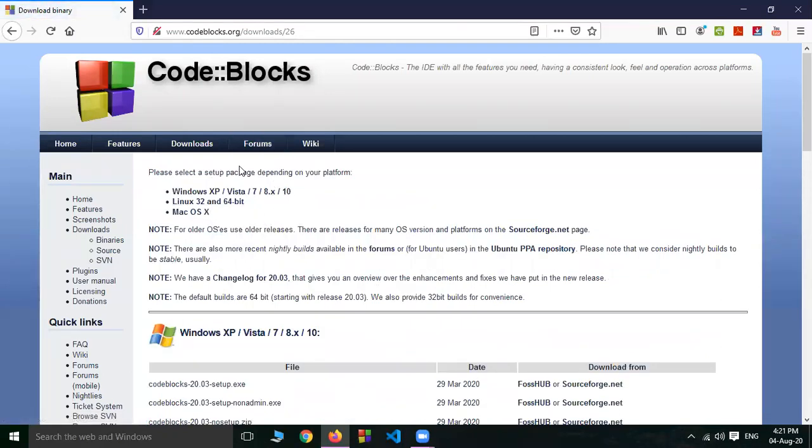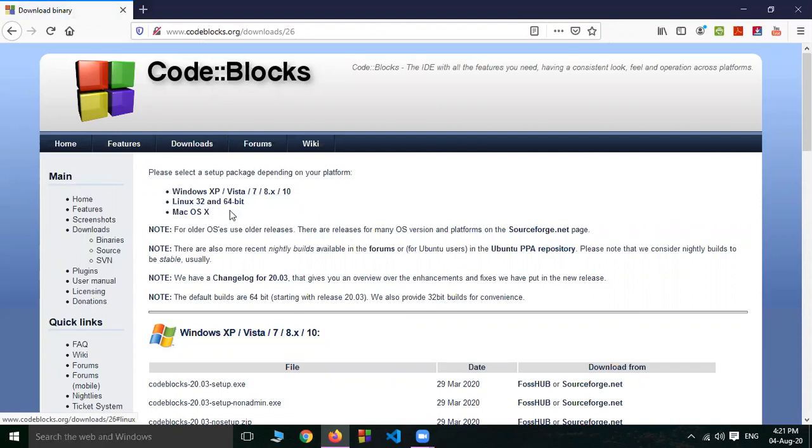Now, this software is available for all three platforms, for Windows, for Linux, and for Mac. In my computer Windows 10 is installed, so I will download the software for Windows 10. If you have Linux, then you can download for Linux.